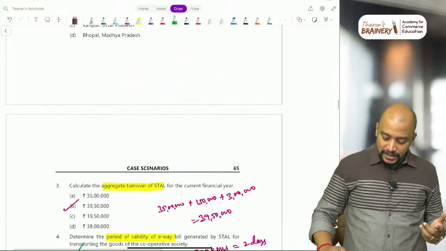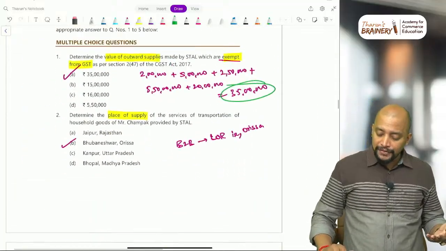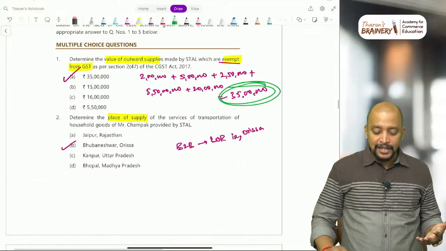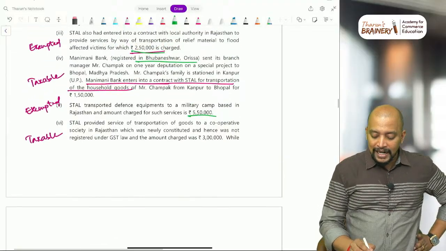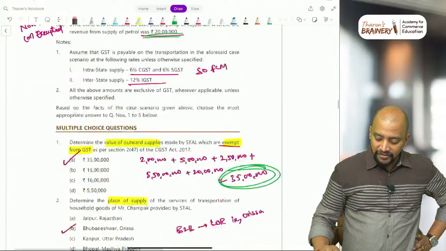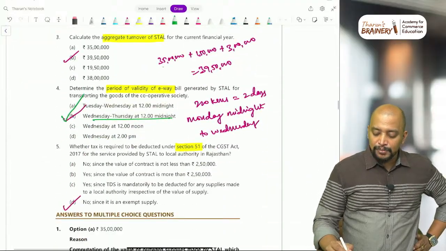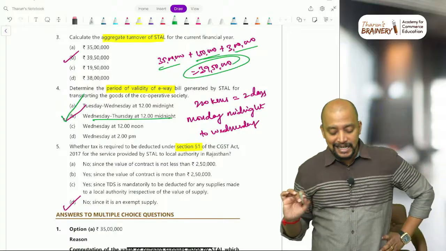Then next one, they have given one more question. What is the aggregate turnover? Already we know exempted turnover 35 lakhs. Now taxable turnover also you add. What is the taxable turnover? 1,50,000 and 3 lakhs. Okay, there is nothing else. So 35 lakhs plus 1,50,000 and 3 lakhs, 39,50,000 will be taken as the aggregate turnover.